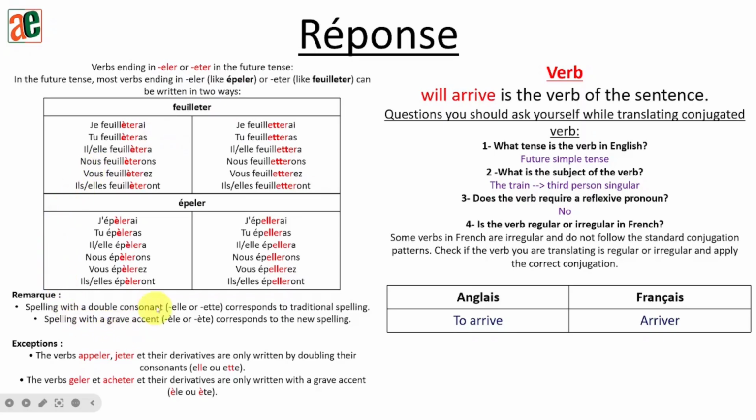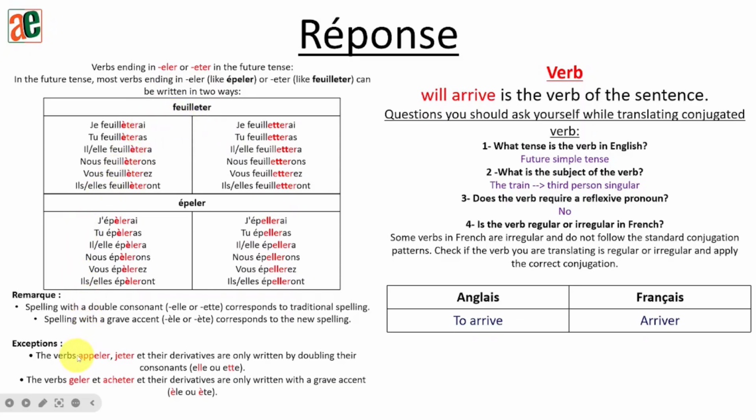Now, we do have something that we need to talk about. Why do we have these two conjugations? We have the one that will double the last consonant, called the traditional spelling or the old spelling. Okay? And we have replaced the second consonant by an accent grave in the second one, which will be called the new spelling, okay, or the new rule. But for verbs ending with E-L-E-R or E-T-E-R, we can use both, and both will be correct, no problem at all. But we do have some exceptions.